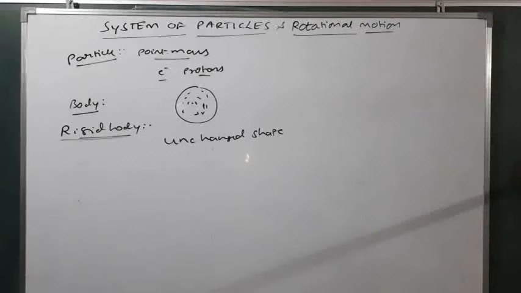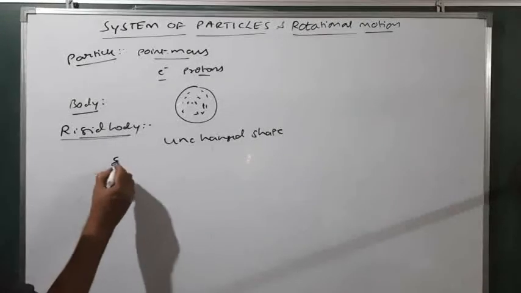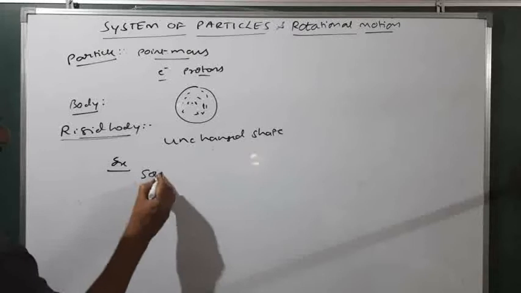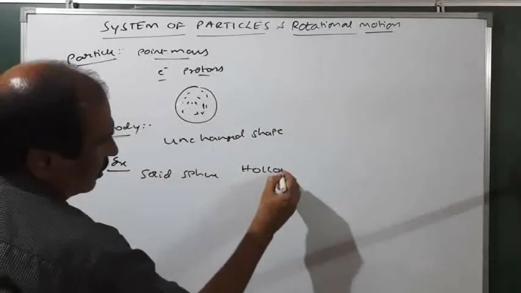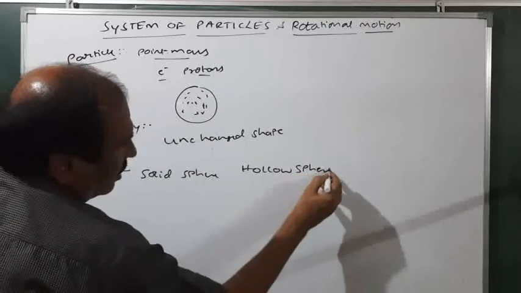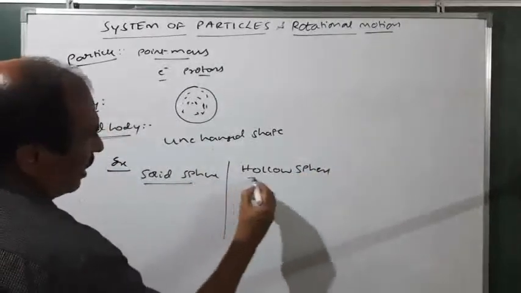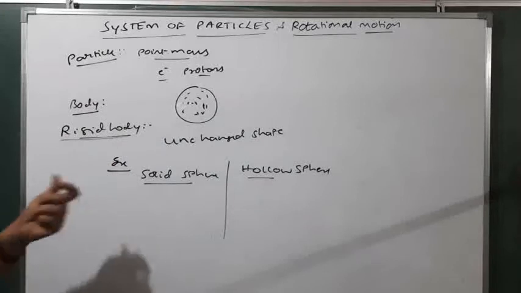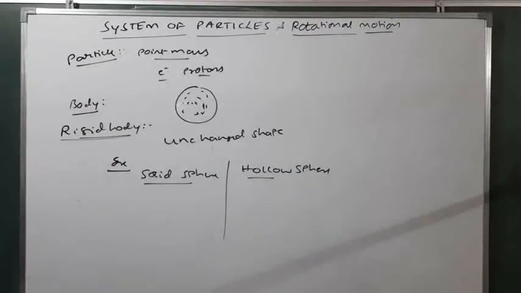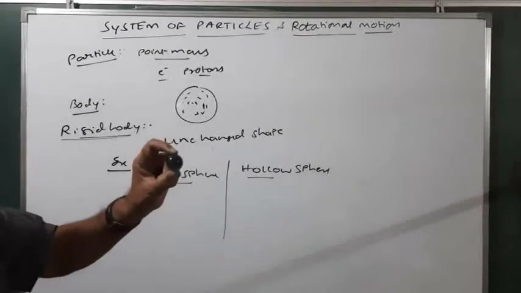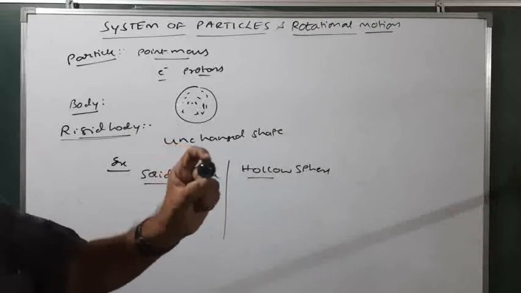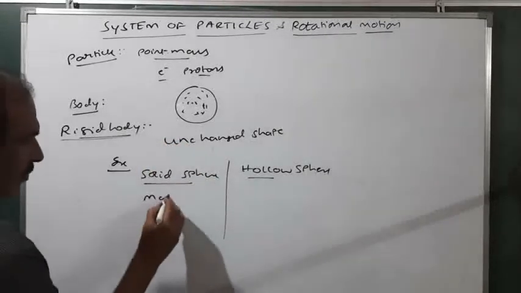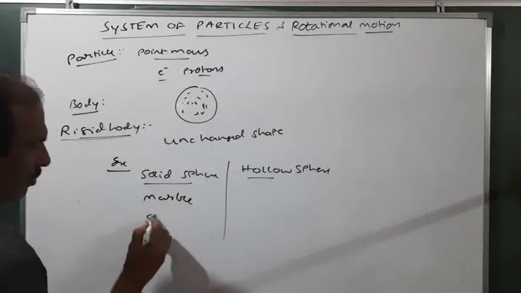The question is, can you quote some examples for solid sphere and also hollow sphere? Okay. So the examples are like this, because you have to understand the geometry of the objects. A sphere in which inside it is filled is called a solid sphere. So the best example is a marble. Another example is shot put.